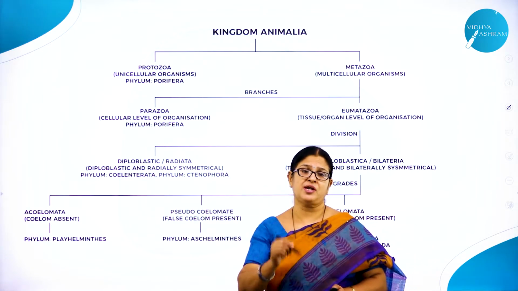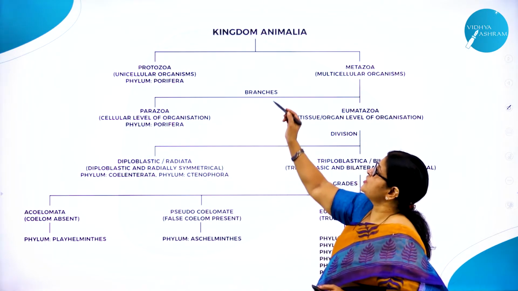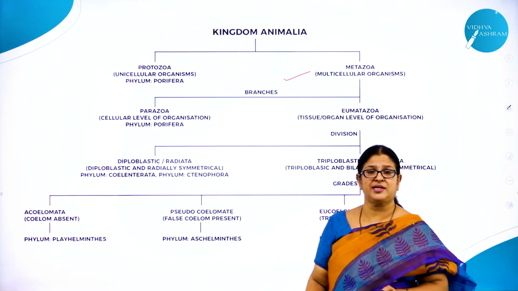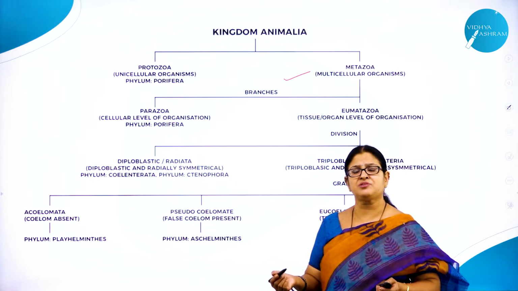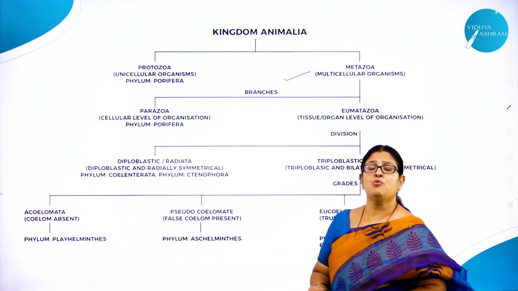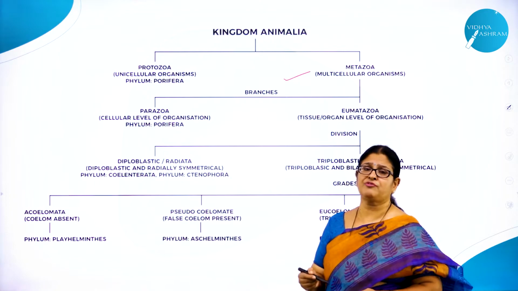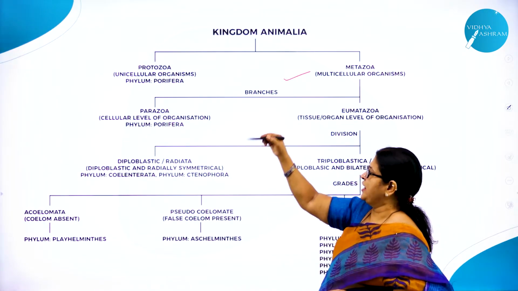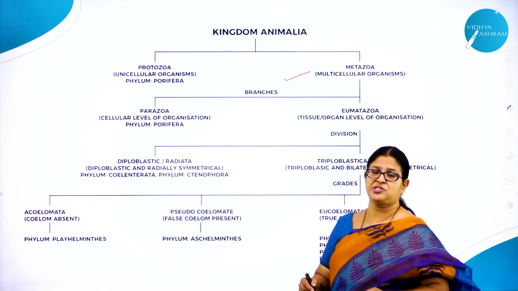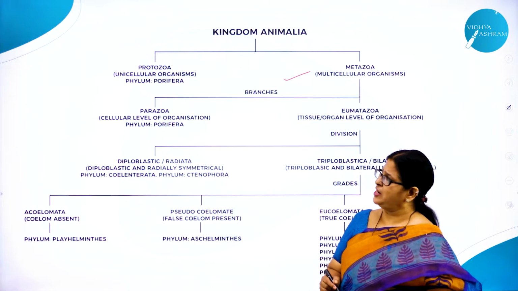So with this knowledge of basis for classification, let us start with the classification of kingdom Animalia. As I said, kingdom Animalia is a very vast kingdom which comprises a variety of animals. What is the basis for classifying all these animals? Now let us go for the actual classification of the kingdom Animalia. This entire schematic representation will definitely make you understand the classification of the animal kingdom.